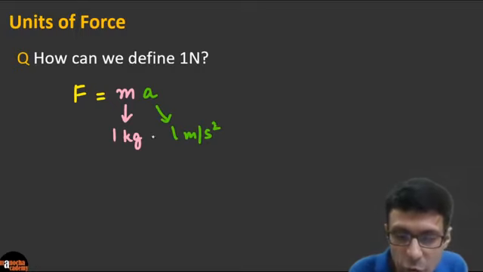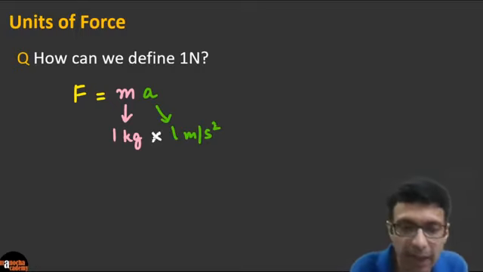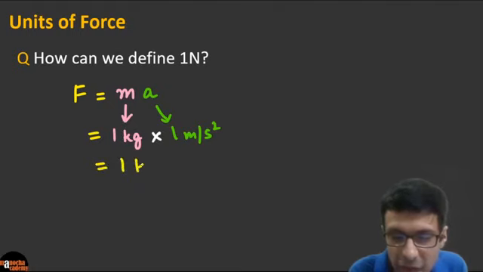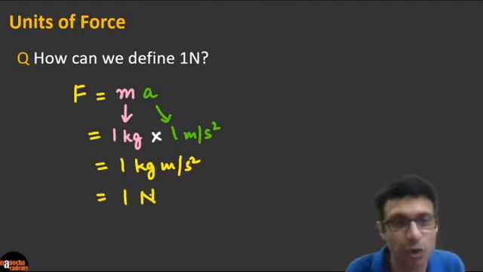So if you multiply these two numbers, 1 kg and 1 meters per second square, you're basically going to get 1 into 1, right? So this is going to give you 1 kg meter per second square. And remember we said kg meter per second square is nothing but Newton. So that's basically 1 Newton.